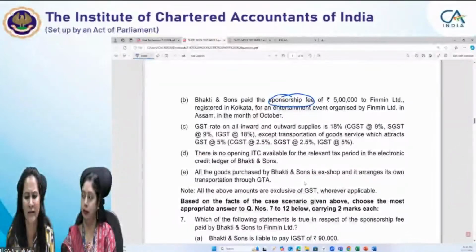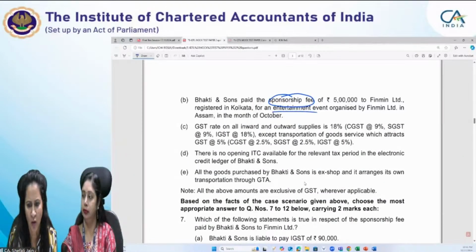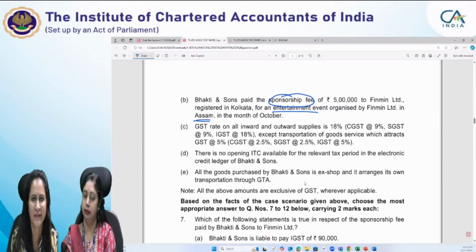So Bhakti and Sons paid the sponsorship fees of 5 lakh to Finmin Limited, registered in Kolkata, for an entertainment event organized by Finmin Limited in Assam. As we know, Bhakti and Sons belongs to Kolkata, and Finmin is also registered in Kolkata, but the event is taking place in Assam in the month of October.